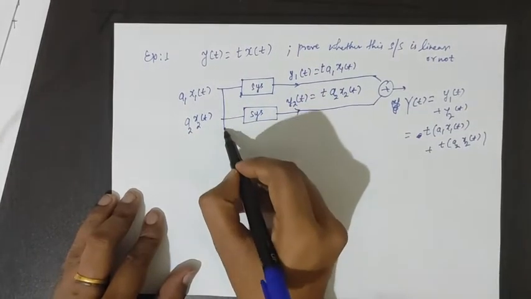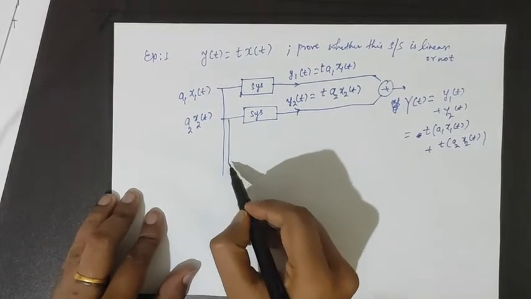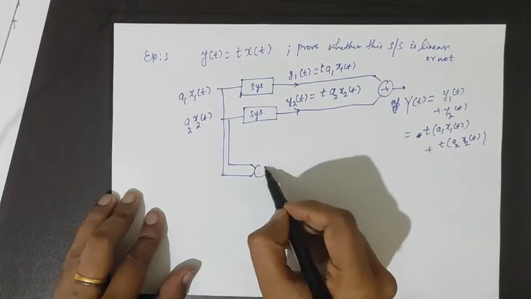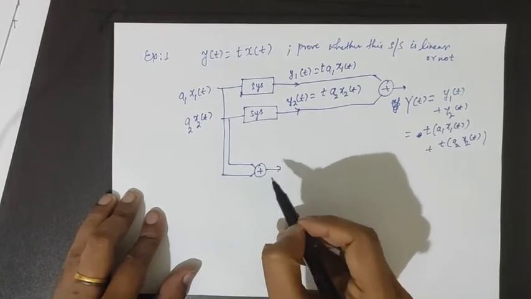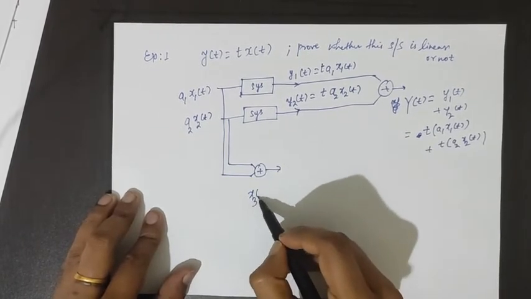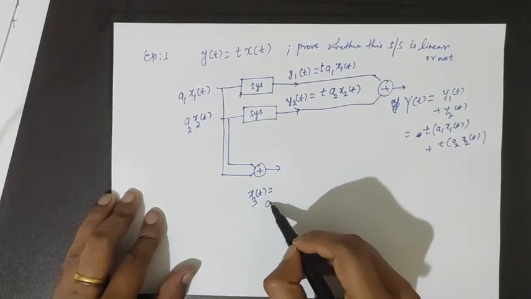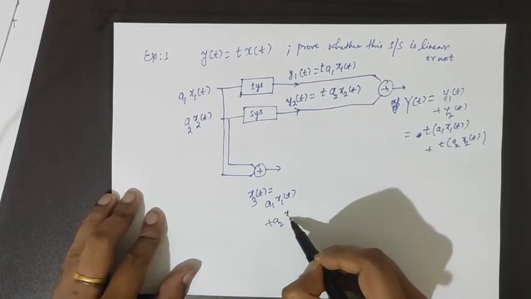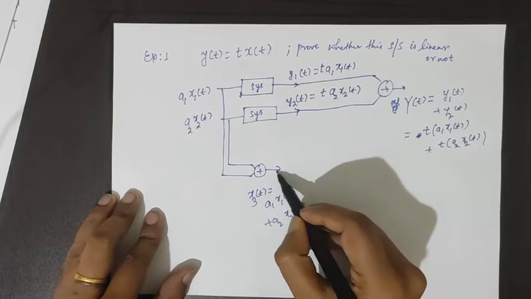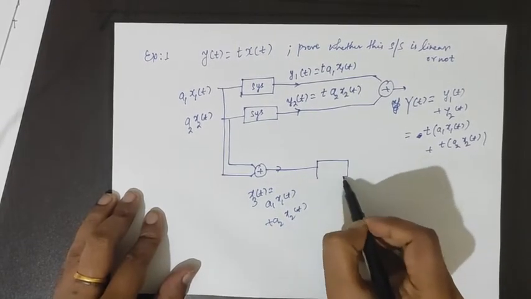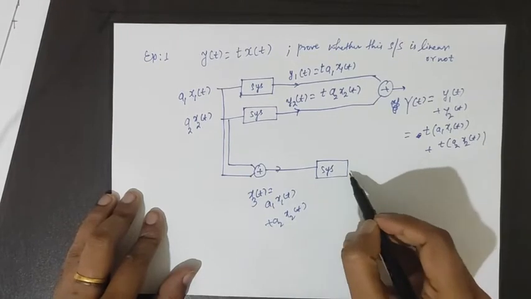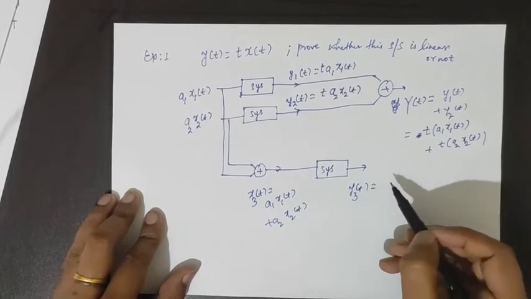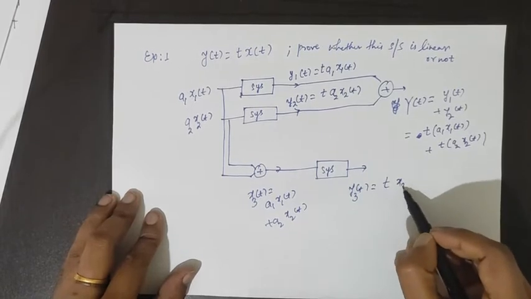Now let's take another case. Here we will add both the inputs before applying to the system to obtain x3 input, which is a1 x1 of t plus a2 x2 of t. Apply this to the system to obtain y3, which will be t times x3 of t.